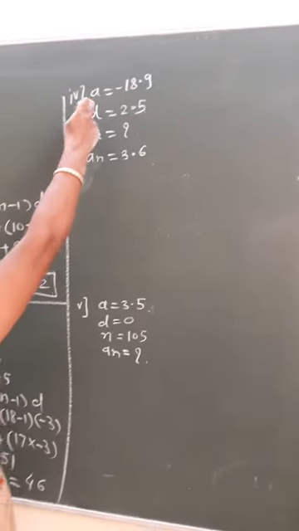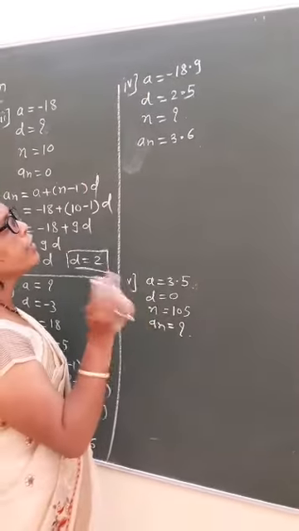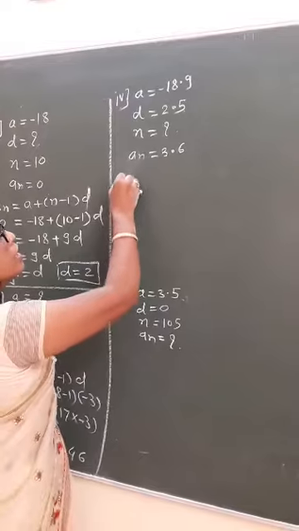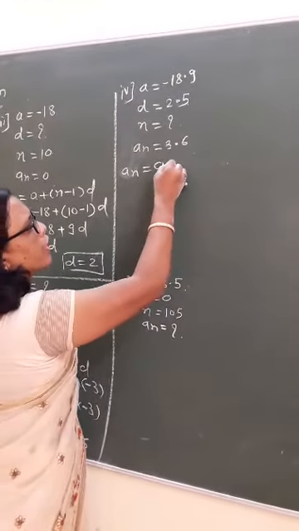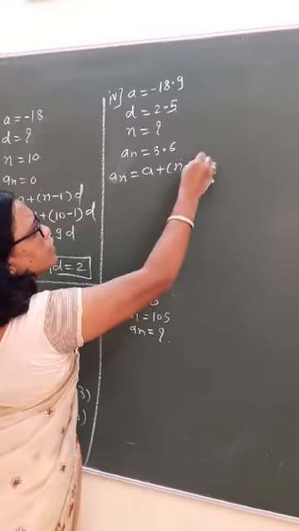Fourth problem: they have given a, d, and we have to find An, 3.6. That is, An is equal to, again we will write the formula, An is equal to a plus (n minus 1) into d.